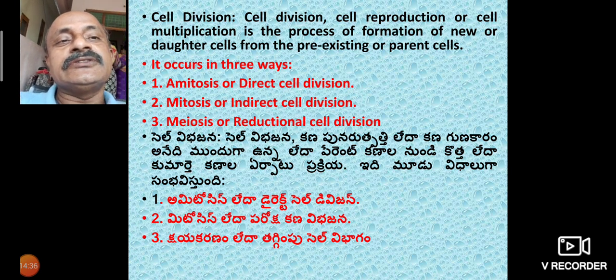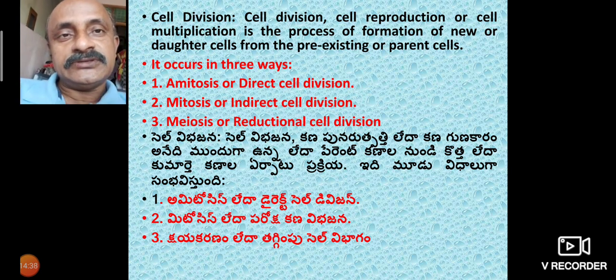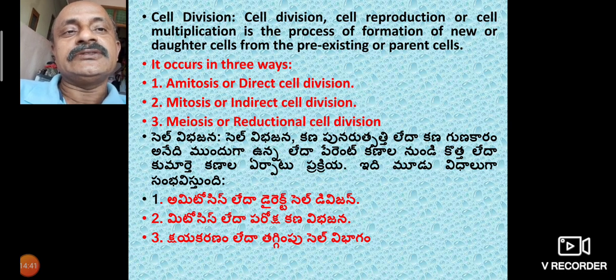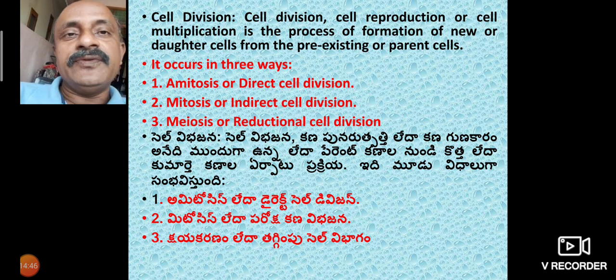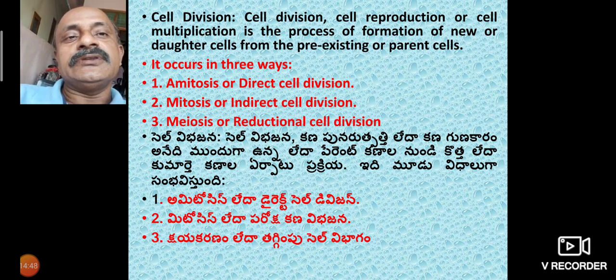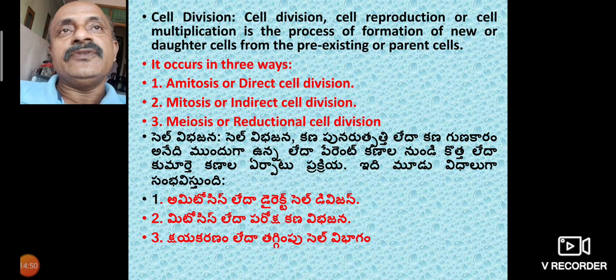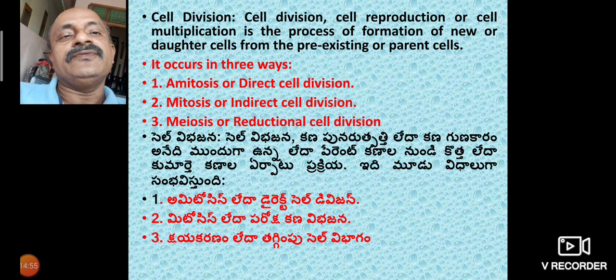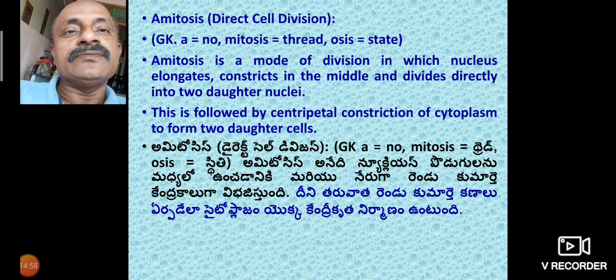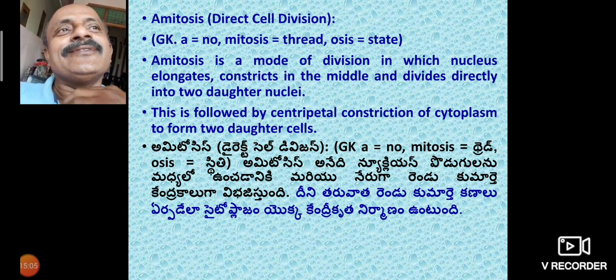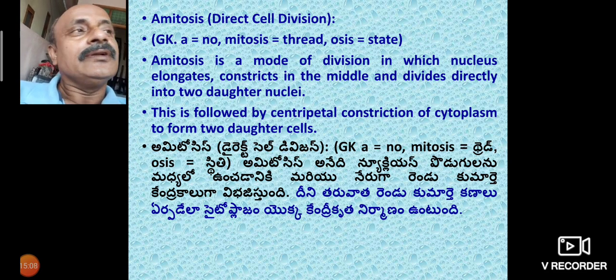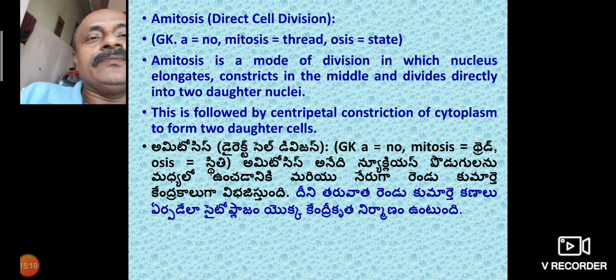Meiosis is also called reductional cell division. Amitosis is a direct cell division, without interphase and dividing phase. Mitosis is an indirect cell division, which is divided into the interphase and the dividing phase. Direct cell division is also called amitosis.